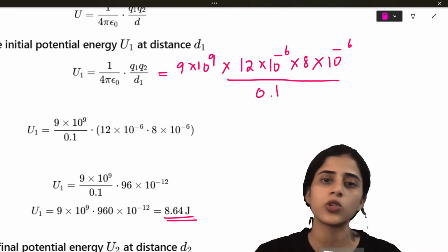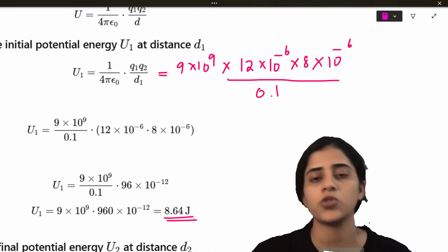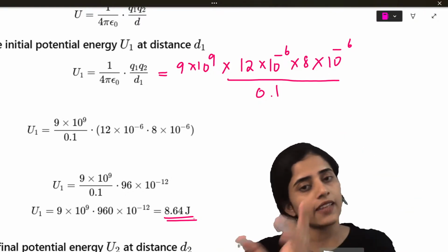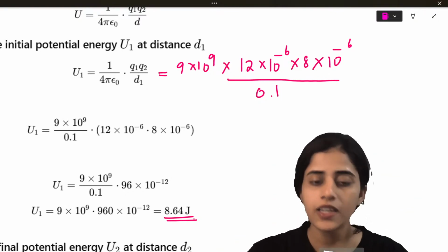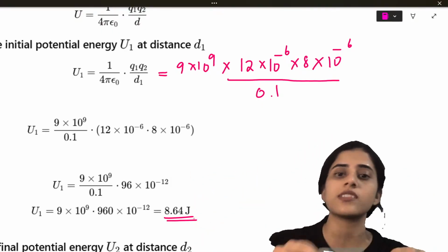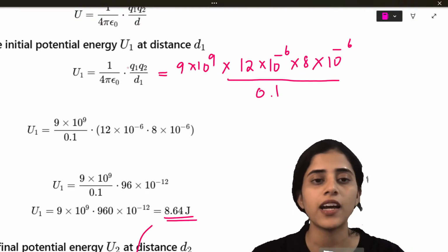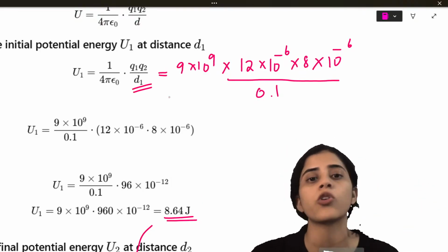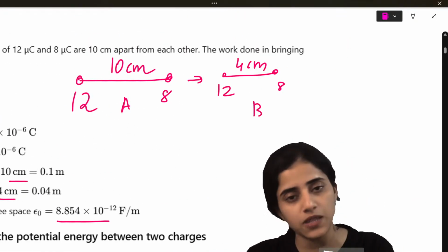I want you to quickly do the math. I have already taught you how to do this. You have to do the numbers first and then the powers separately. Now, what I'm going to do is find out the potential energy at the new distance. So same formula, but instead of this D, I will take 4 now, which is case B.